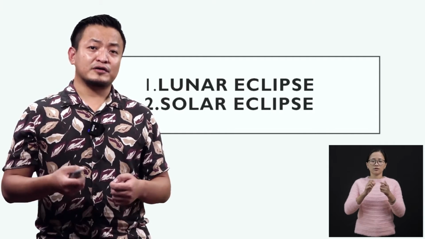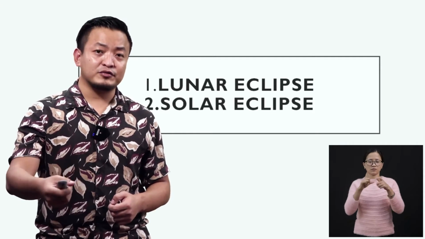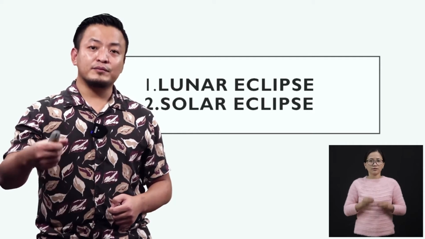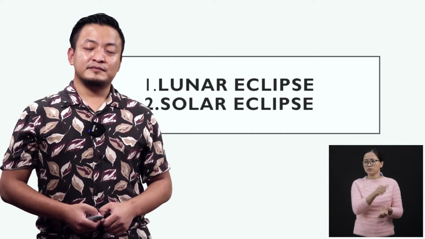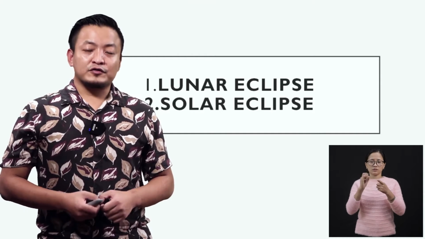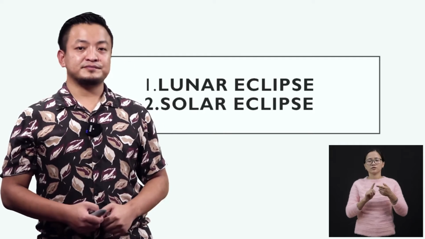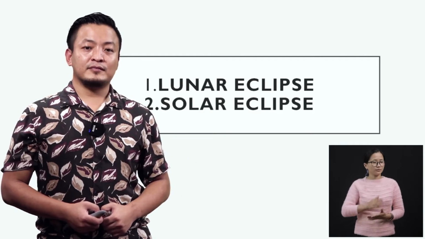Now, like I have said, these eclipses are when the astronomical bodies cast their shadows on other bodies, right? So these are the two eclipses which have an effect on us. So the first is the lunar eclipse.